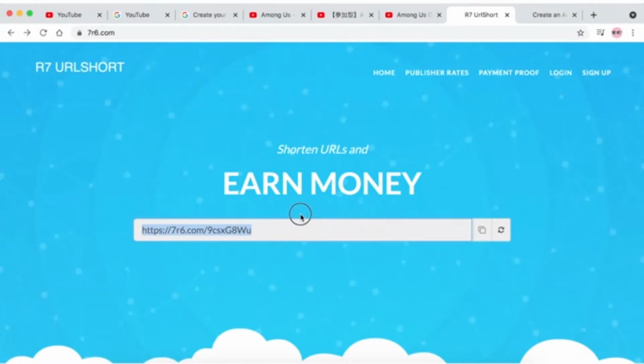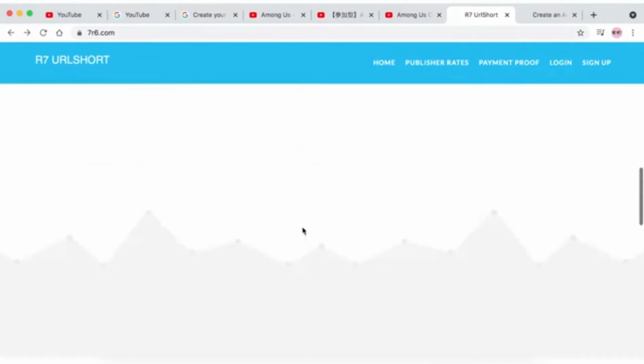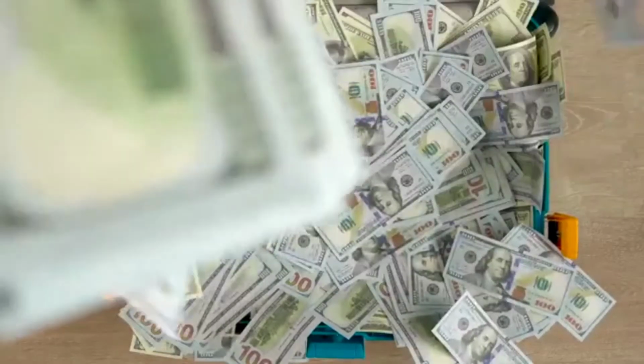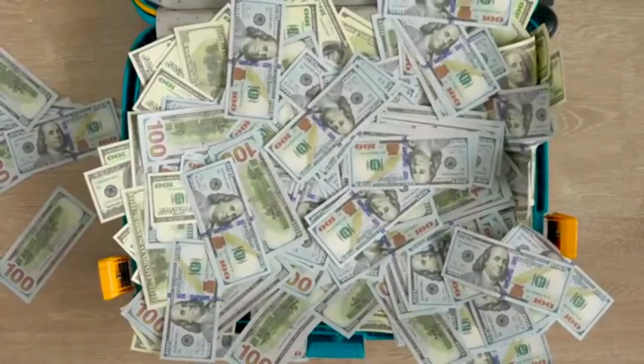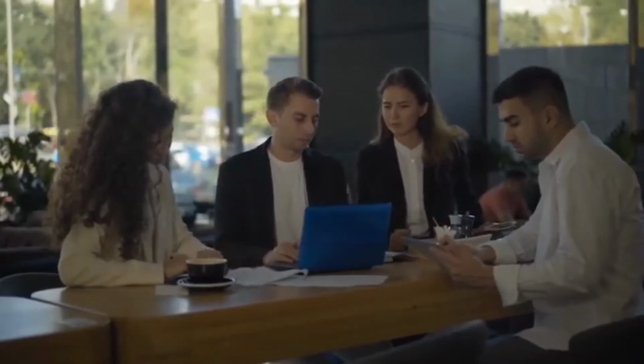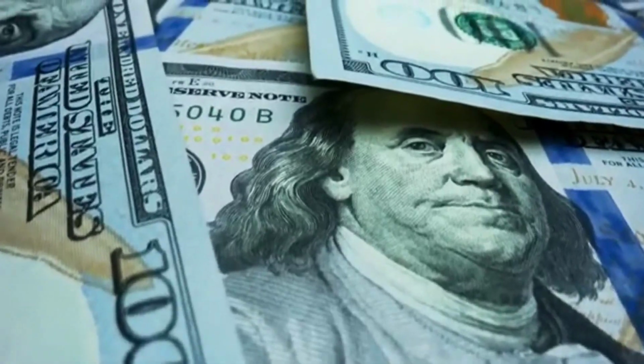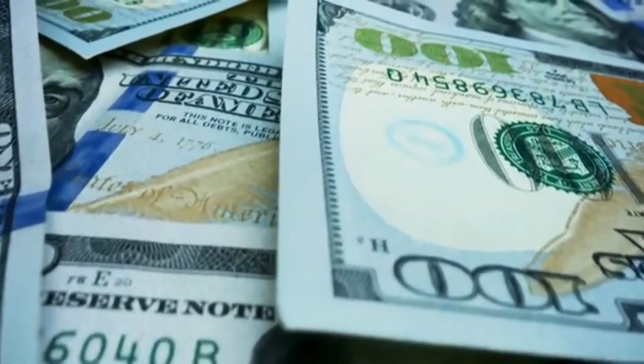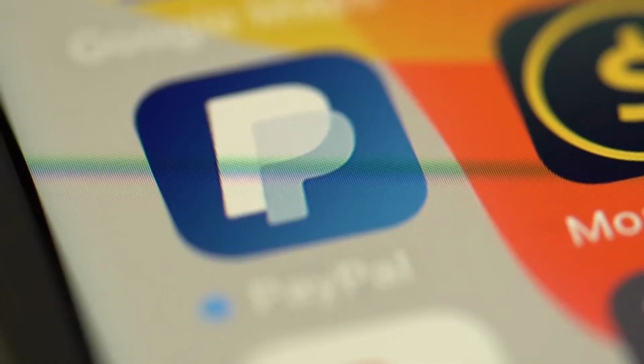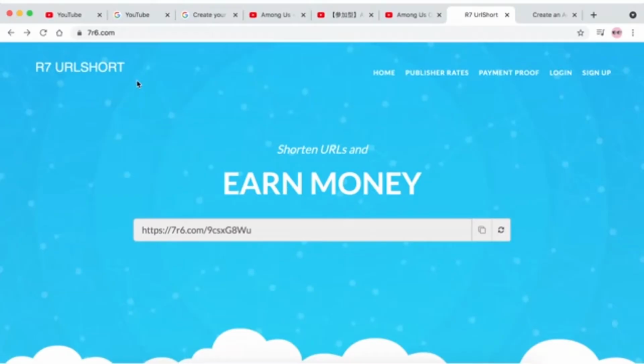As you can see here now, for every single time when people click on this special link, you are going to get paid. That's exactly how all of these guys are making big money right here on this website every single day. Once you've earned your money, you're able to cash out your earnings into your PayPal account or any other payment options.